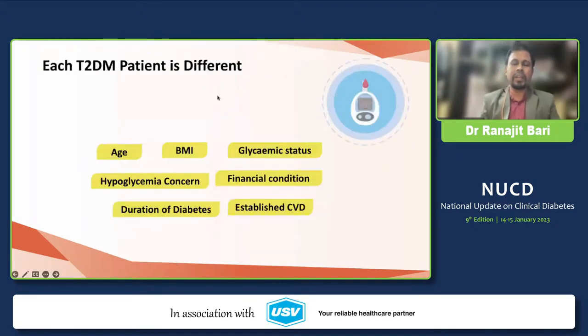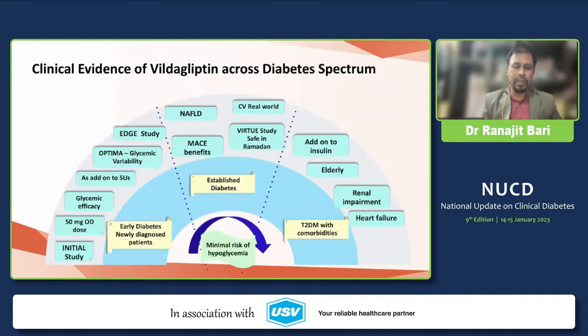And each patient is different, as sir has just pointed out, the patient-centric approach. Whenever we are treating a patient, we need to think about what the patient's concern is and what the key factors related to that particular patient are. So, age, BMI, current glycemic status, hypoglycemia concern, the affordability of the patient, duration of diabetes, and established cardiovascular disease. Considering all these things, we need to formulate the proper therapy for proper glycemic management.